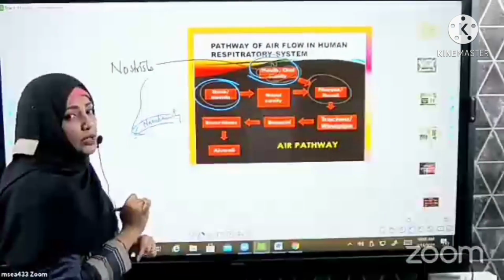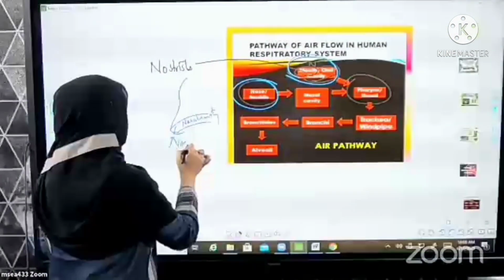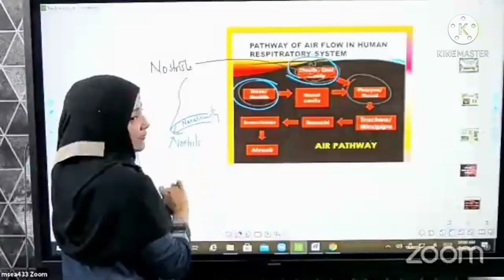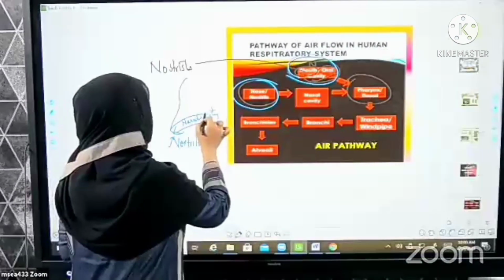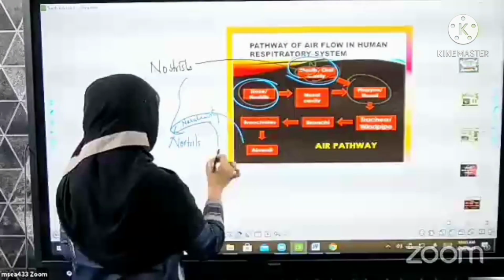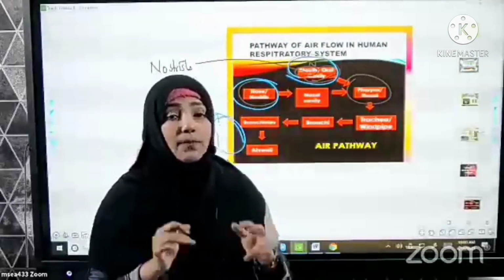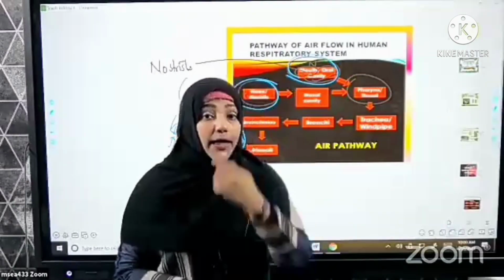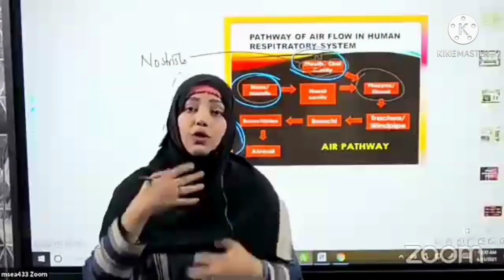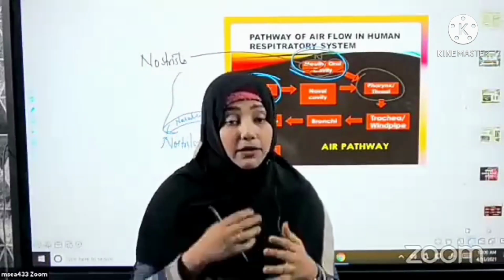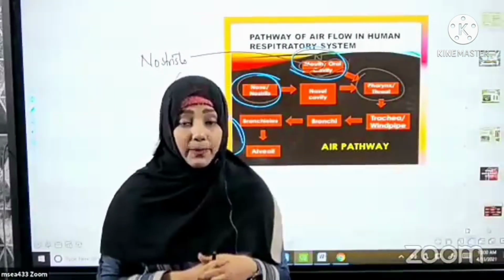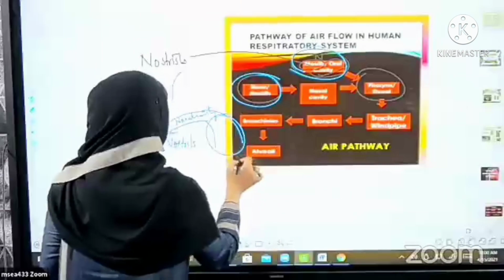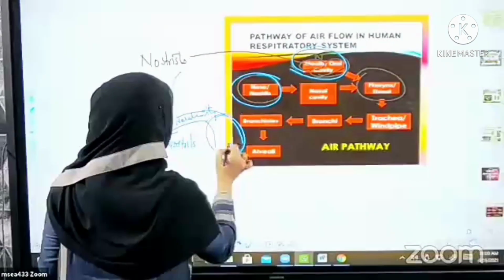The openings are called nostrils. Then you have the nasal cavity. From the nasal cavity, it goes into an area called the pharynx. Pharynx is the common passage for both air and food. But see how Allah subhanahu wa ta'ala has made it, beta. The food never goes into your windpipe. Why? Because of a structure near the larynx called the epiglottis.